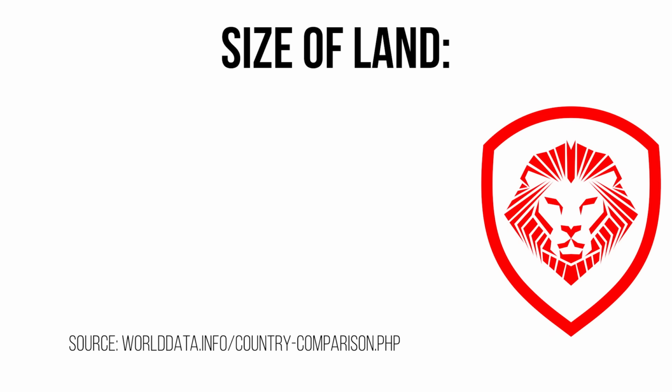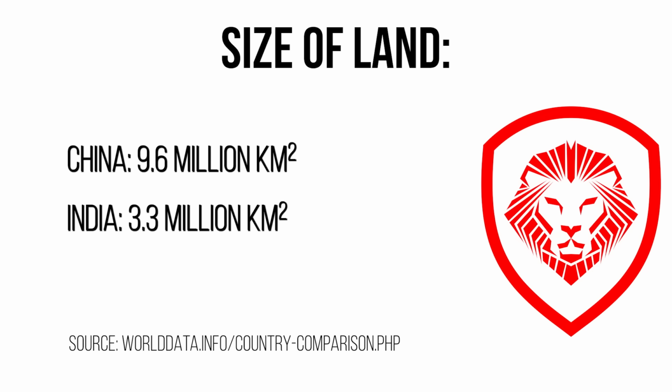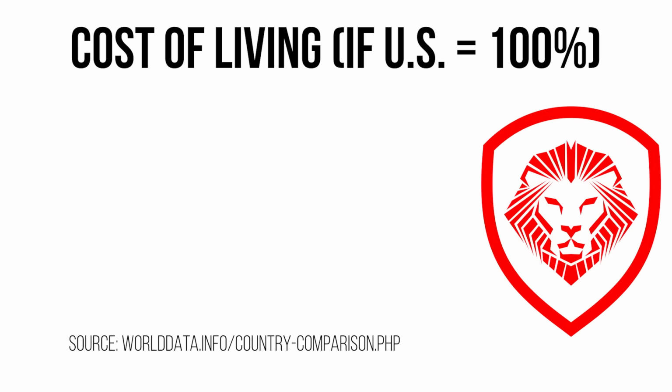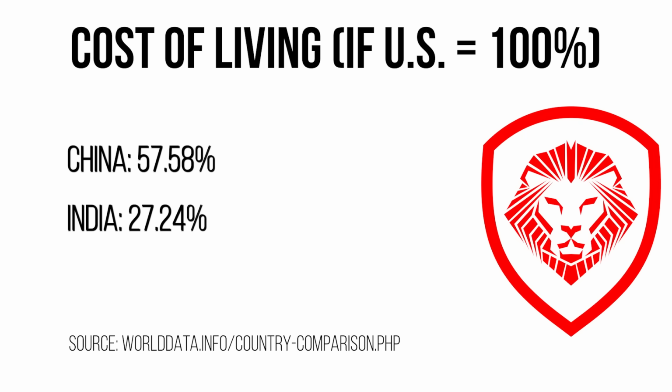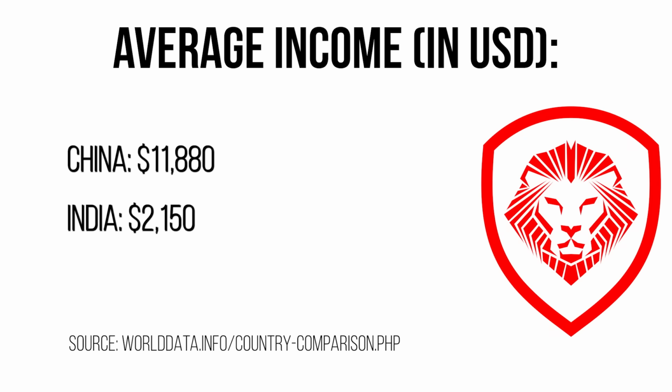Size of land, China, 9.6 million square kilometers. India, 3.3 million square kilometers. China gets the edge there. Cost of living, if US equals 100%, where do China and India measure against that? China would be 57.58%. India is 27.24%. That's terrible. The edge there goes to China. Average income in US dollars, China, $11,880. India, $2,150. Again, the edge goes to China.